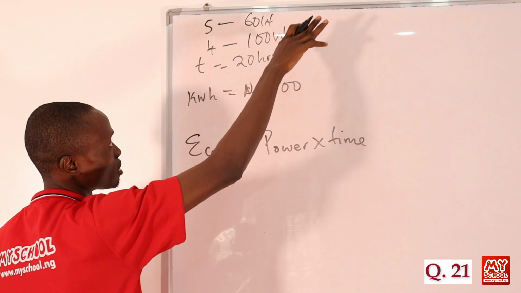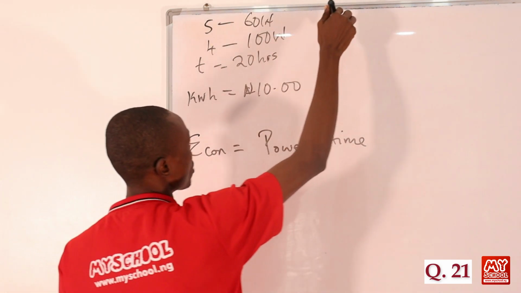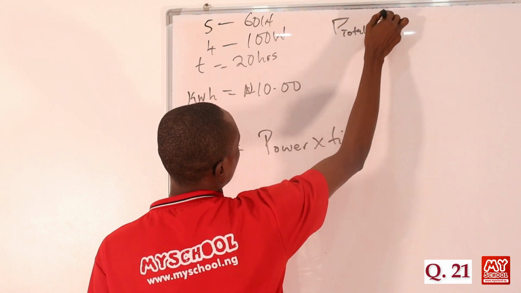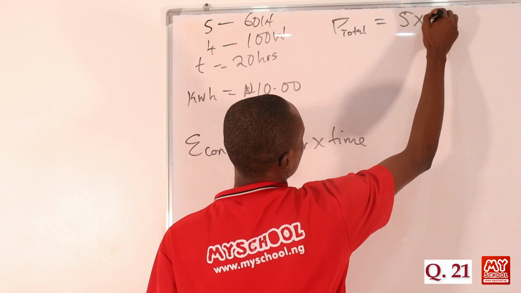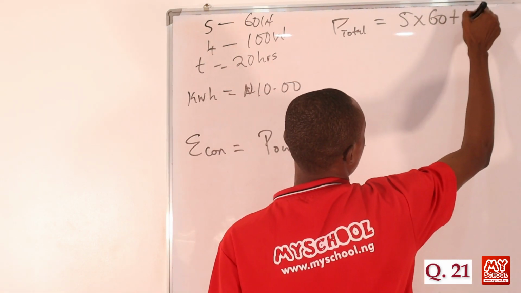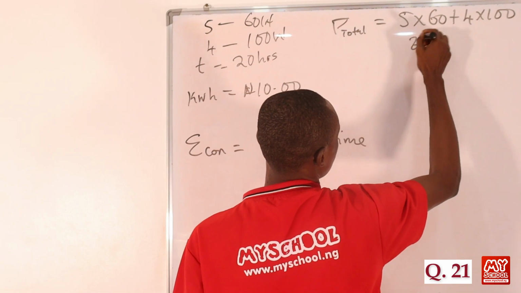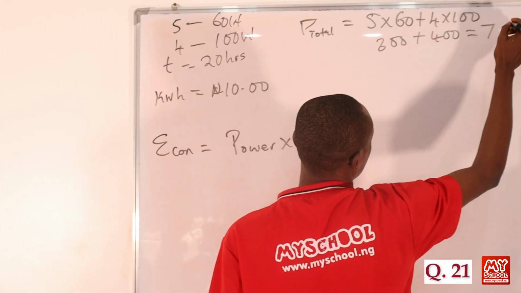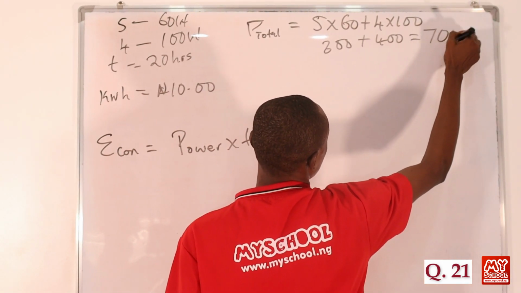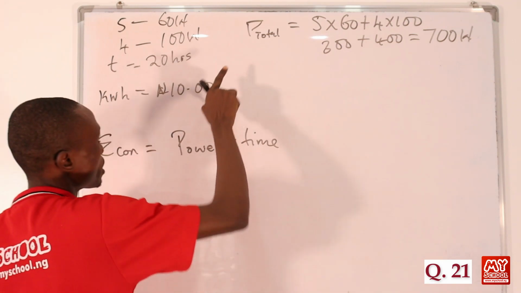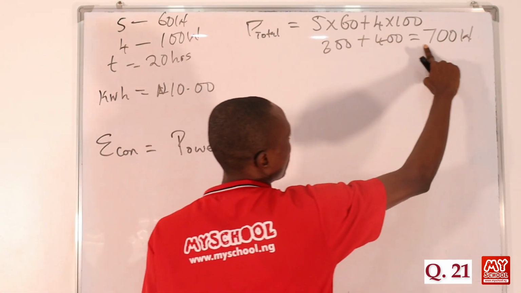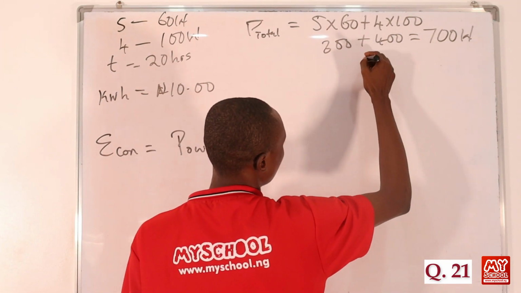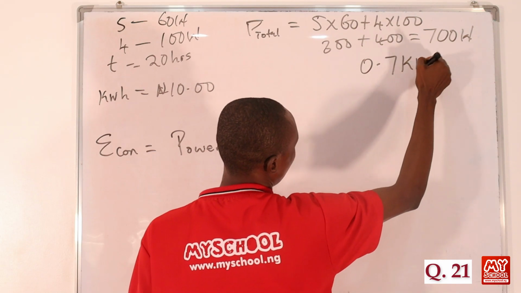But first of all, let's get the power consumed. So the total power consumed by the household in this case, let's say P total, will be equal to 5 times 60, then plus 4 times 100. So this is 300, and this will be equal to 400. So if we add it together, that will be equal to 700 watts. But remember, the power must be in kilowatts, so we just divide this by 1000 to convert it to kilowatts. So if we divide by 1000, we have 0.7 kilowatts.